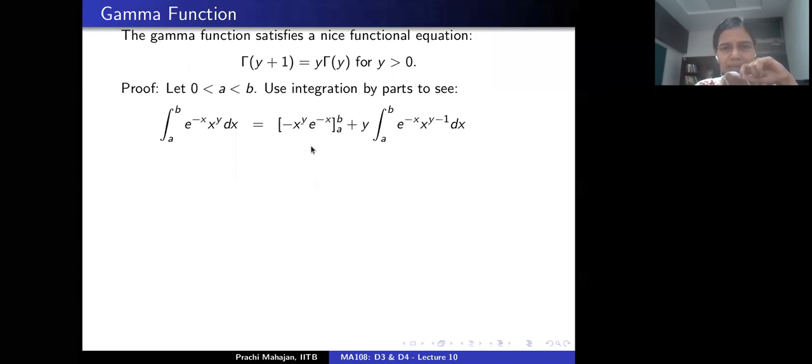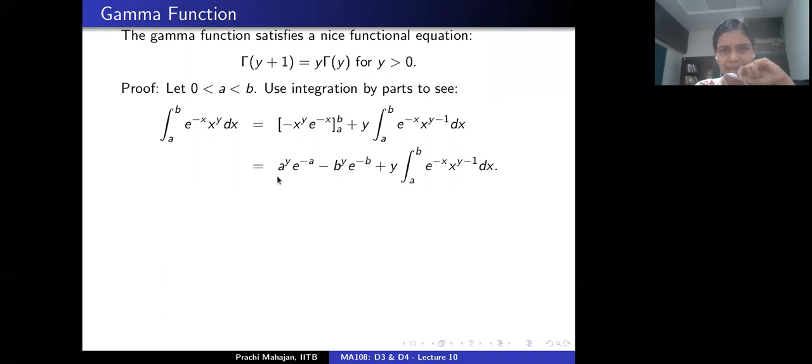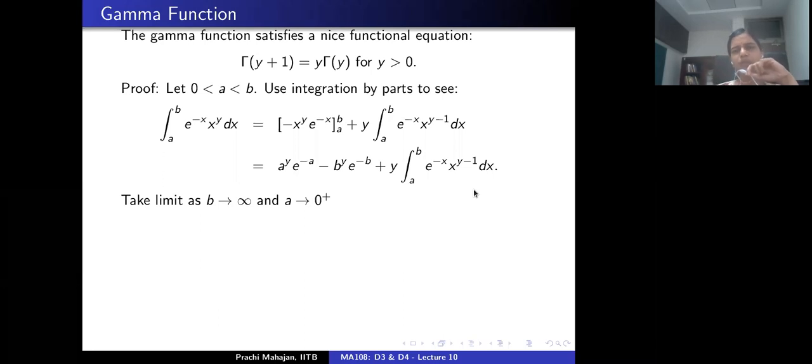So this would be the first times the integral of the second, minus the integral of the derivative of the first times the integral of the second. If I plug in the limits, this is exactly a to the power y exponential minus a, minus b to the power y exponential minus b, plus y times a certain integral. Now I am going to allow a to tend to 0 and b to tend to infinity, because I'm interested in looking at the gamma function.